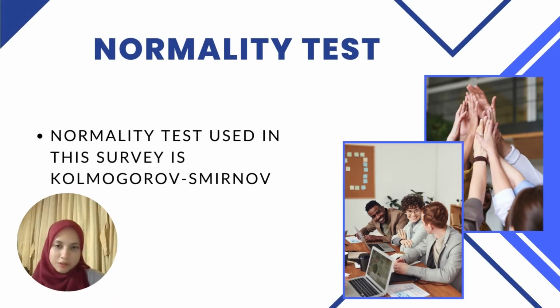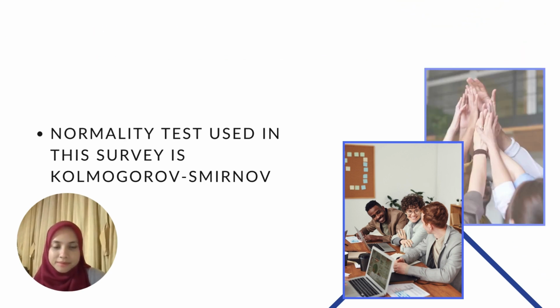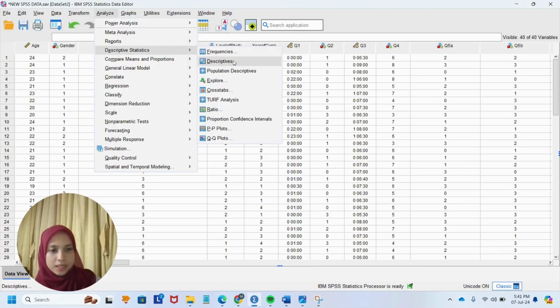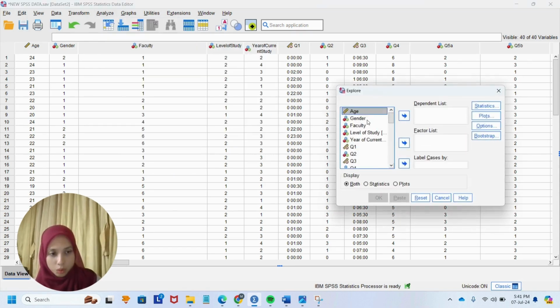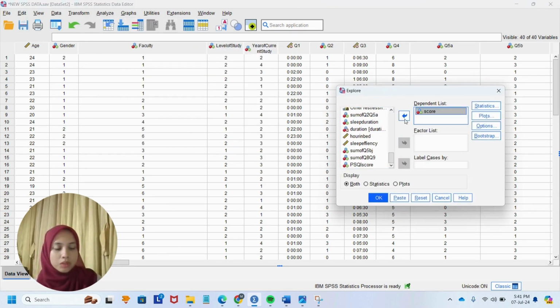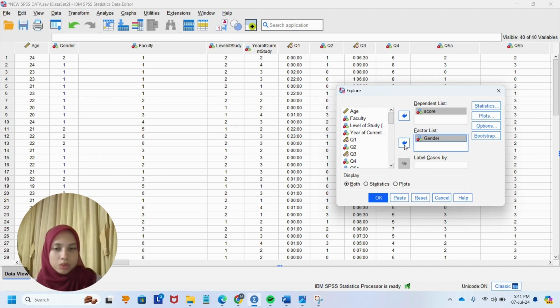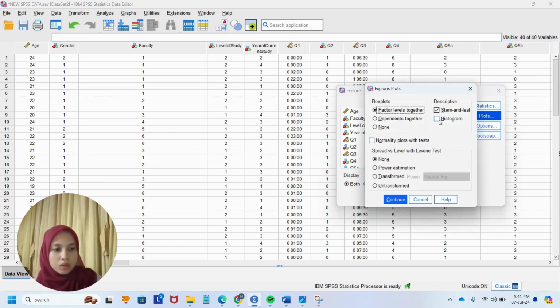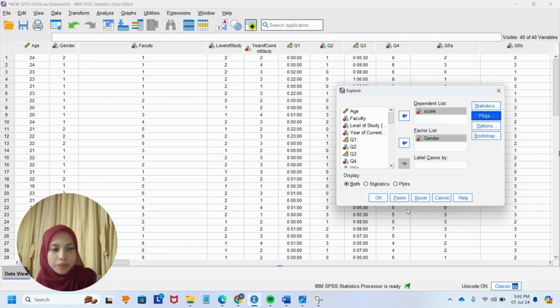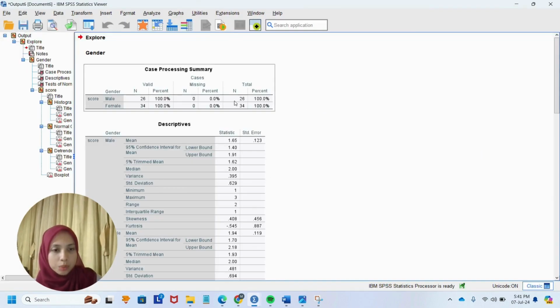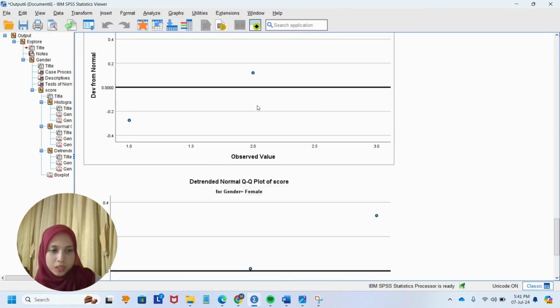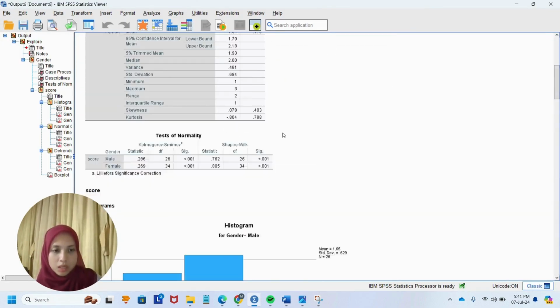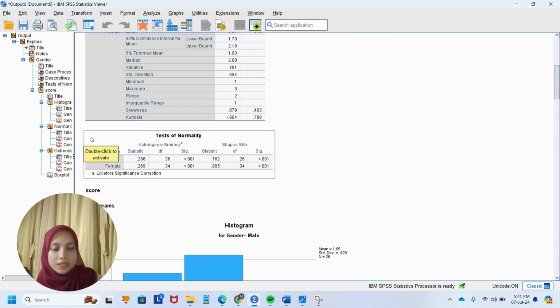Assalamualaikum. My name is Nur Afzaliana, and now I'm going to talk about the normality test that will be used in the survey, which is Kolmogorov-Smirnov. Now we will go to analyze, then descriptive, and then explore. For the dependent list, we'll choose score. Then for the factor list, we will choose gender. And then for the plots, we will tick histogram and also normality plots. Then we'll run the data and we'll get the output. In the output, we will see the graphs and the scatter plot. And in the table, we can see that the data is not normally distributed.